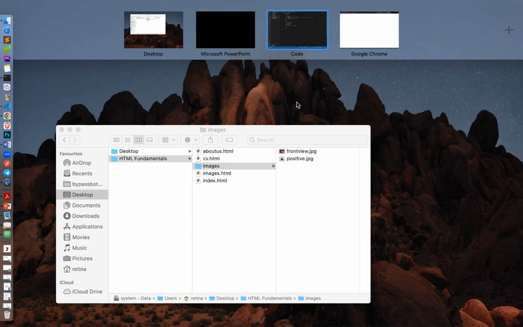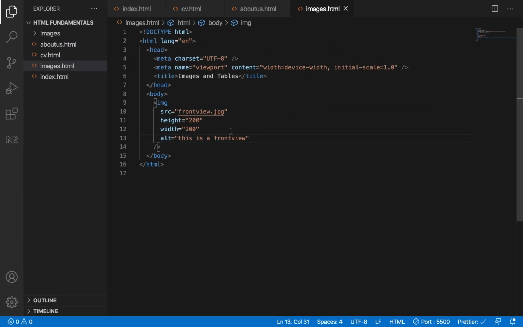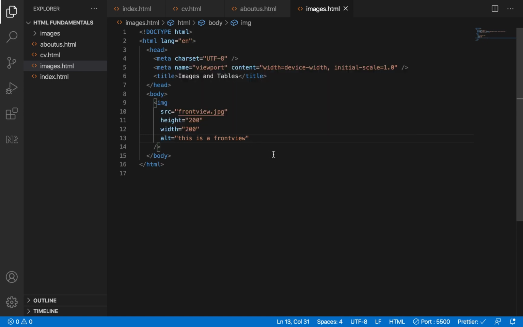Let's save and see how it looks like now. Can you see it now? Because the image is not showing, this alt text shows when the image is not showing. This is a front view. Is that okay? So this alt attribute is used when the image is not showing. Is that okay?